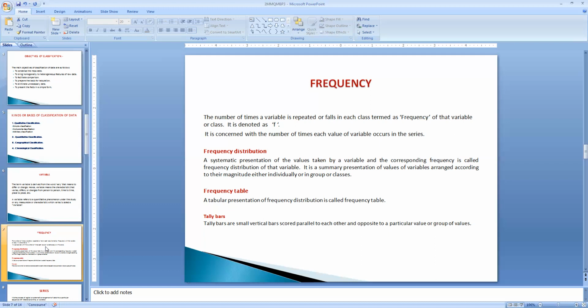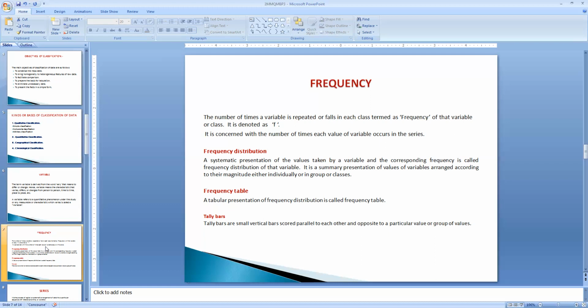It can be denoted as F. Then what do you mean by frequency distribution? Frequency distribution is nothing but a systematic presentation of all the values taken by a variable and the corresponding frequencies. When we see the variables, along with them, how many times each variable occurs is shown in a separate column.